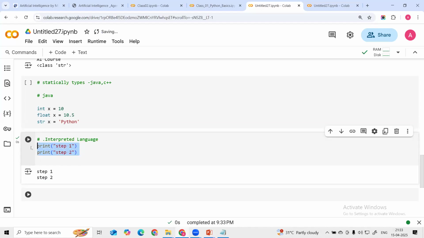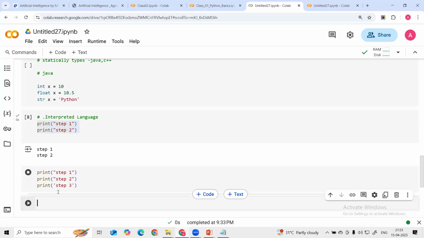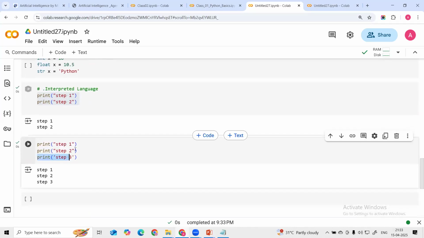Let me show another example here. Let me print step three. You can see it will execute step one. After it executes successfully, it will go into the next line and print step two. After the execution of these first two steps, it will go to the next step to print this. So it is line by line execution.